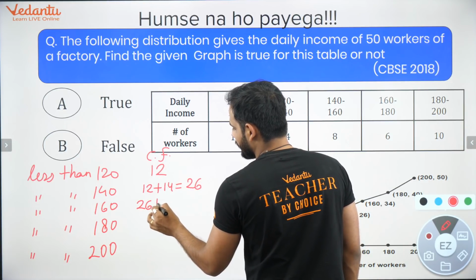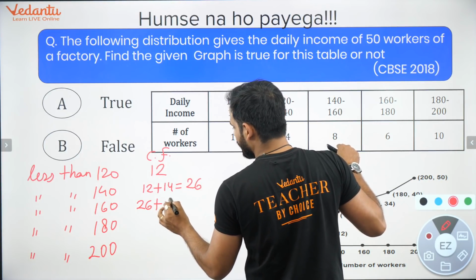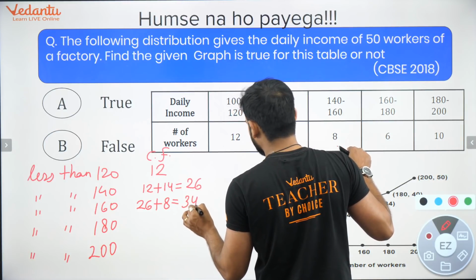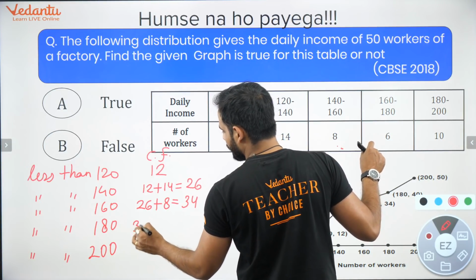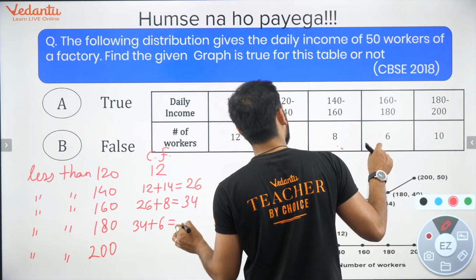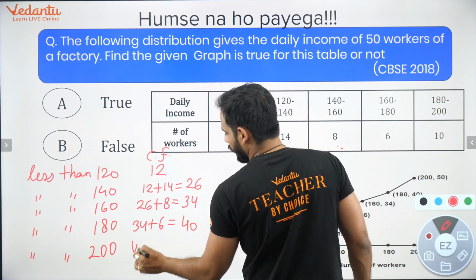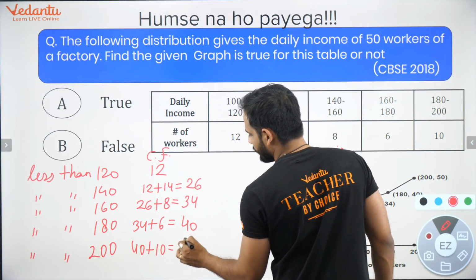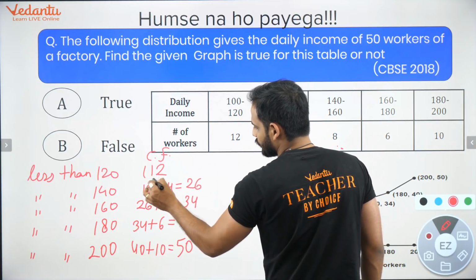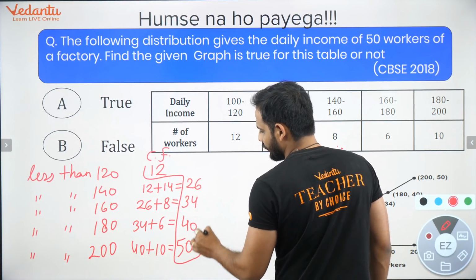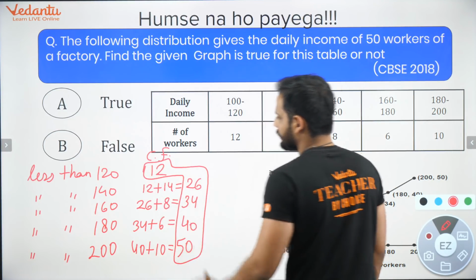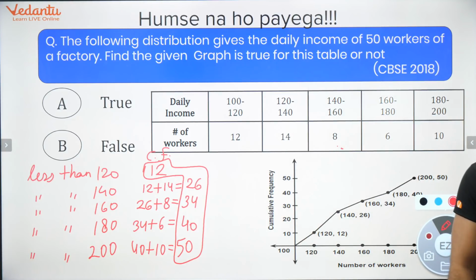To the previous cumulative frequency 26, add the next frequency 8, which is equal to 34. In 34, add the next frequency, which gives 40. And in 40, add the next frequency, you'll be getting 50. So now 12, 26, 34, 40 and 50, this is your cumulative frequency. Right?